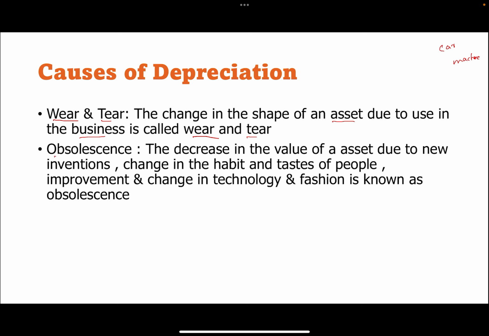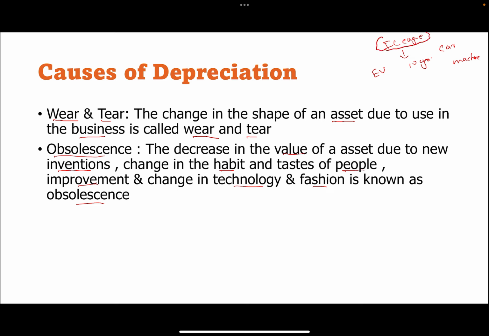And obsolescence: the decrease in the value of an asset due to new inventions, changes in the habits and tastes of people, and improvement and change in technology and fashion is known as obsolescence. For example, take the case of an IC engine car. Now, what will be its value after 10 years? Suppose we have new EV cars. That is a technological change that can impact the value of these IC engine cars.